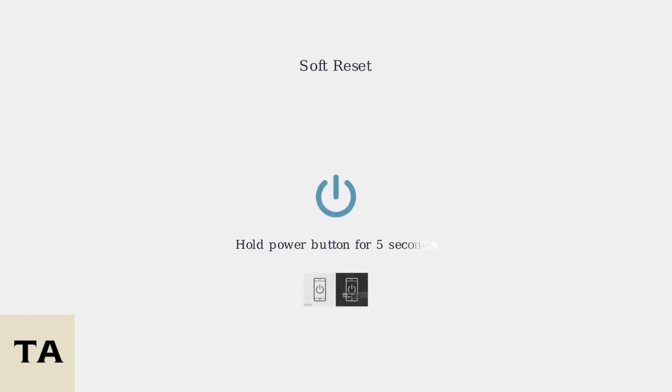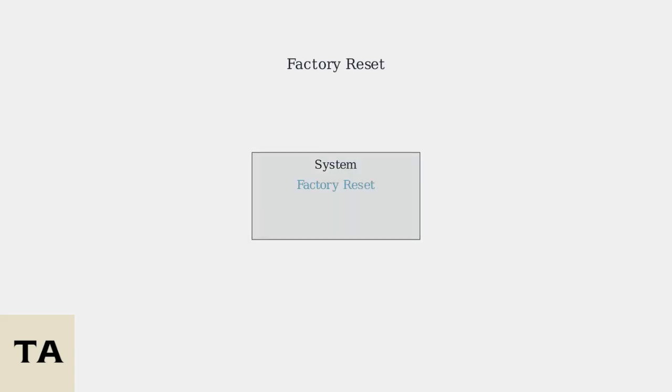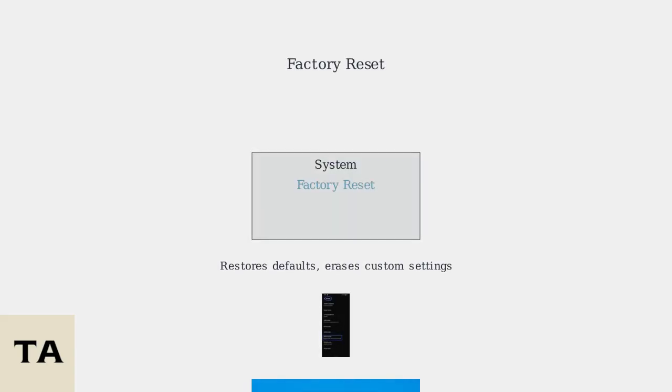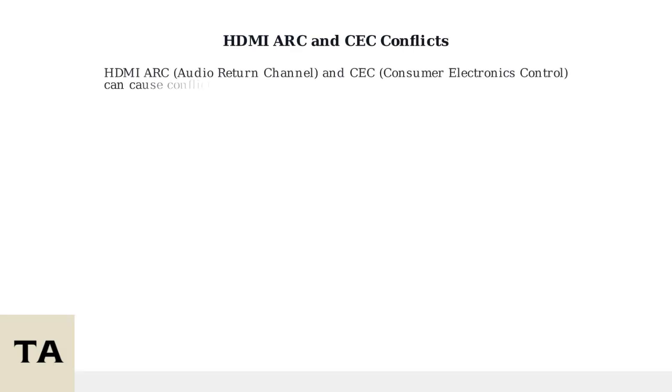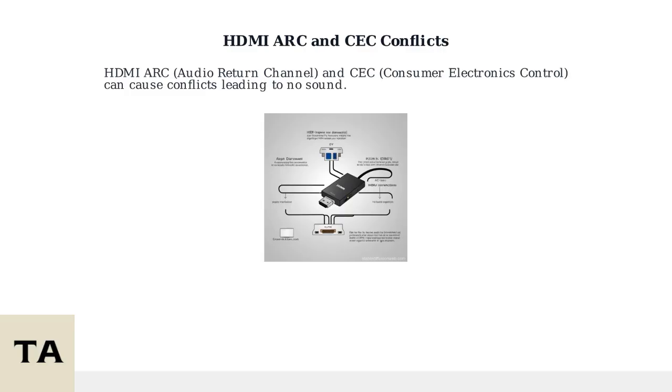Start with a soft reset by holding the power button for 5 seconds to clear temporary glitches. If that doesn't work, perform a factory reset via the menu to restore default settings, but be aware this will erase any custom configurations. Always power cycle all connected devices by unplugging for 30 seconds before resetting to avoid data corruption. HDMI ARC and CEC can sometimes cause conflicts that result in no sound from your Denon AVR-590.